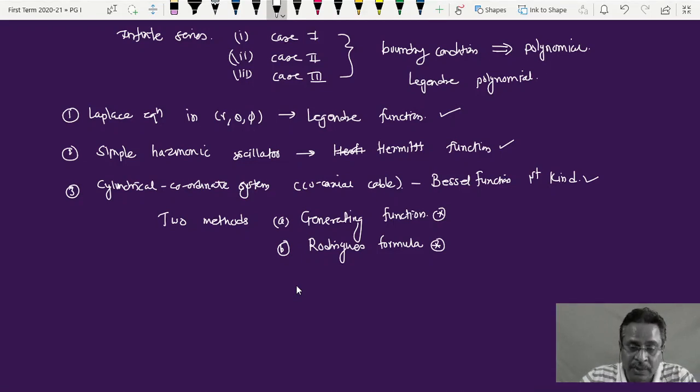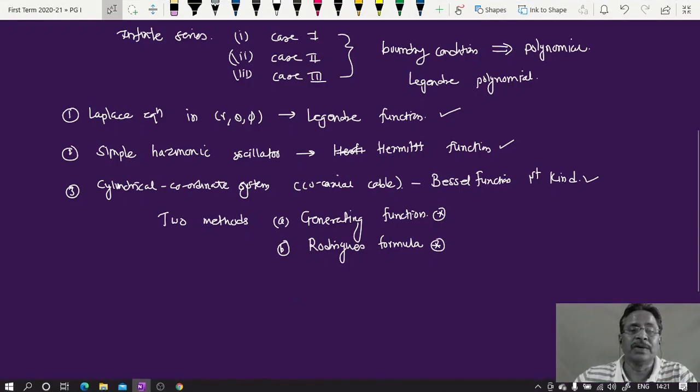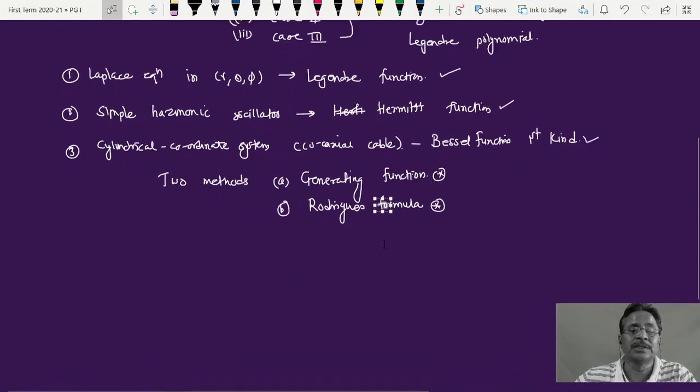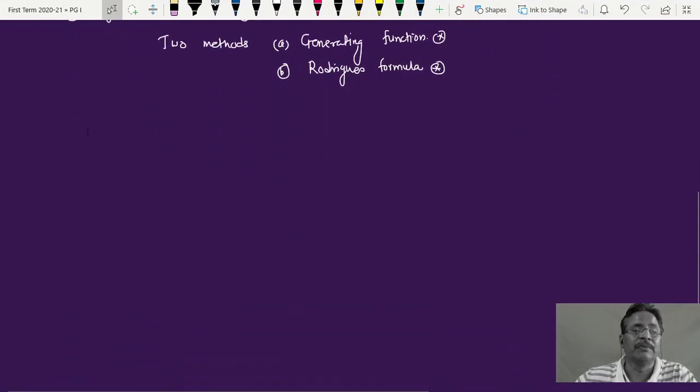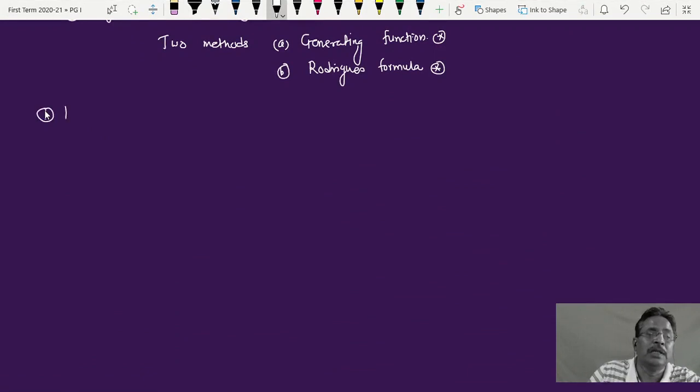So try to understand, every such special function can be obtained in three different ways. Three different methodologies are available for obtaining these types of special functions, and therefore the first function we are going to discuss today is given by the next title. This is called the generating function for Legendre polynomial. So let's go first with the Legendre polynomial.